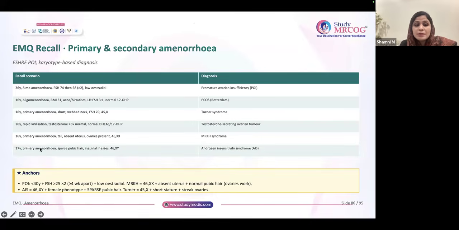17-year-old, primary amenorrhea, sparse pubic hair. We already told, sparse pubic hair, 46XY. Inguinal mass, it is androgen insensitivity. For them, they have testis, and sometimes it will be undescended. That is why inguinal mass is being mentioned. And you have to do gonadectomy for these patients, but only after good height is attained. So after puberty, you can do gonadectomy.